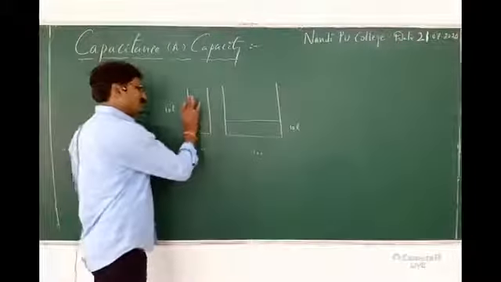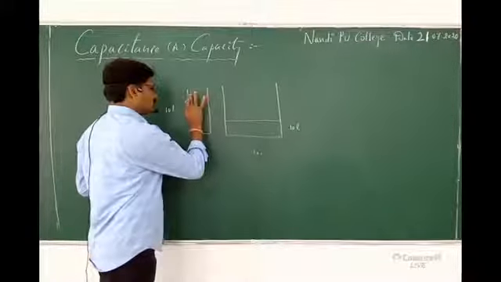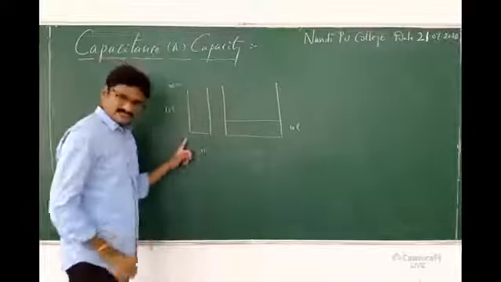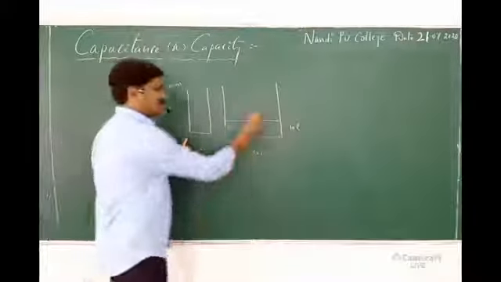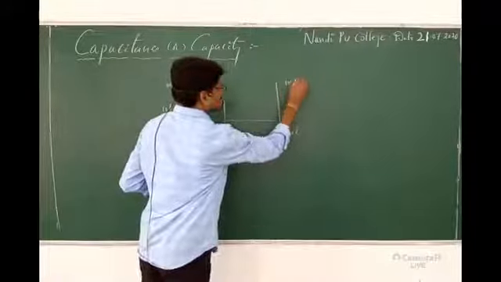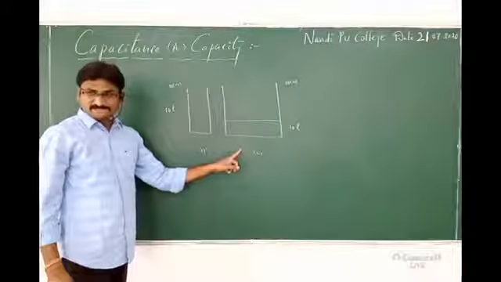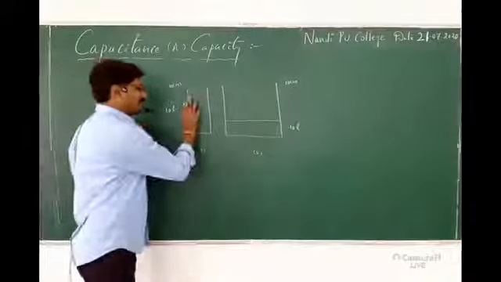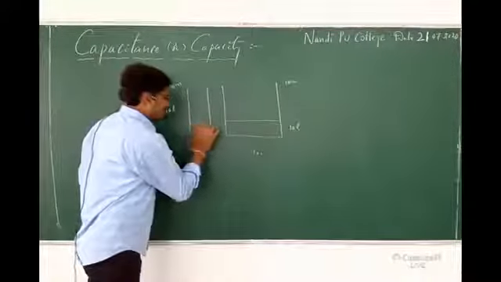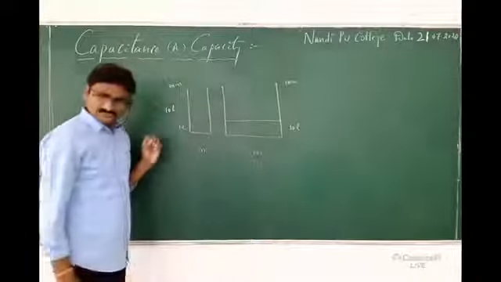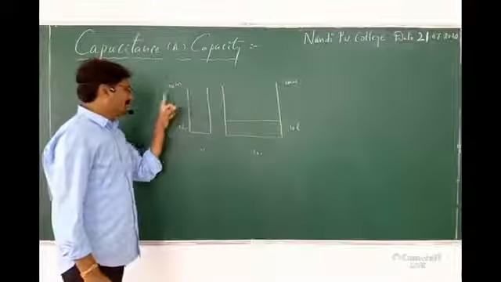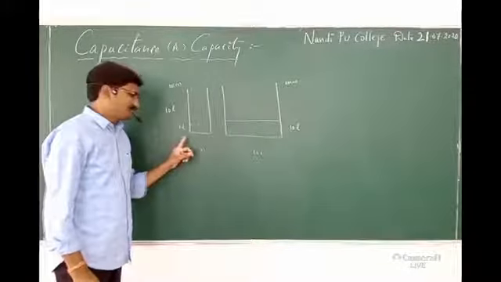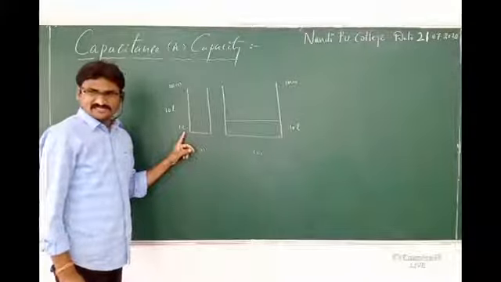In this particular case, for example, if I take the total height of the tank as 10 centimeter, here also the height is 10 centimeter only. Same height tanks I have taken. That means each centimeter, how much capacity? 1 liter. So 10 centimeter, 10 liters of water. So each centimeter of water level is 1 liter.